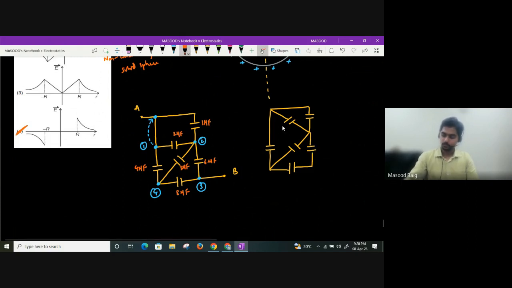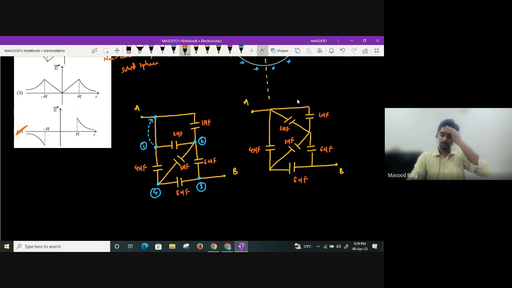Okay. So 2 microfarad and 1 microfarad will be in parallel combination. So now I think you may get a Wheatstone bridge after you take it like this. Here this point is A and this point is B. Right. So this is given as 4 microfarad. This is 3 microfarad. This is 6 microfarad. And this is 8 microfarad.